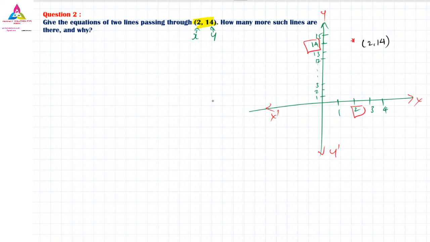They have asked you how many more such lines are there. How many lines are there? Just answer me quickly. 2 and 14 is the point. 2 is on the x-axis and y is 14. So how many such lines are there?